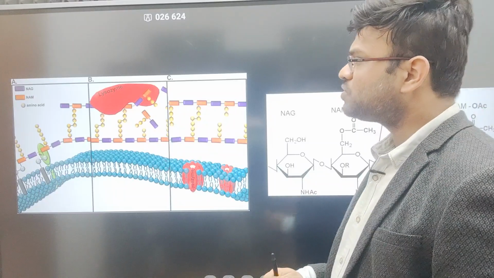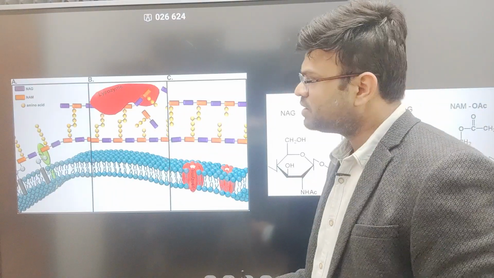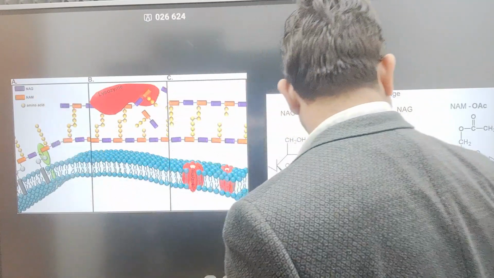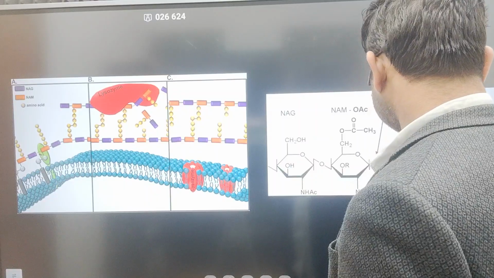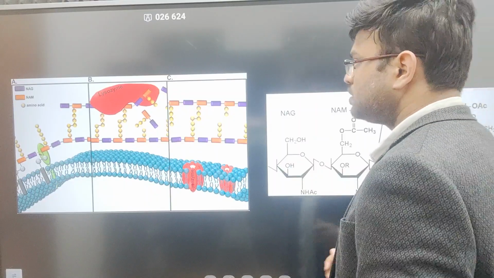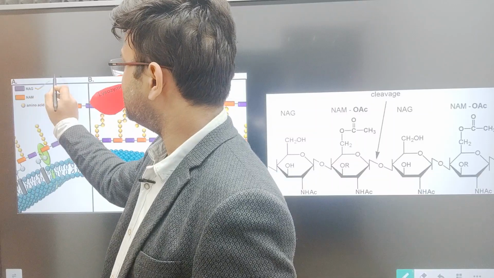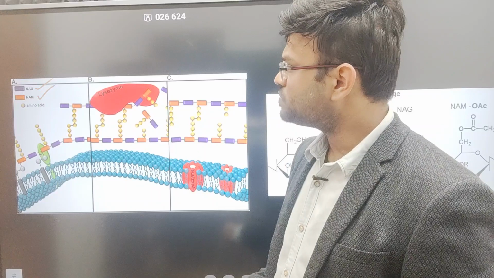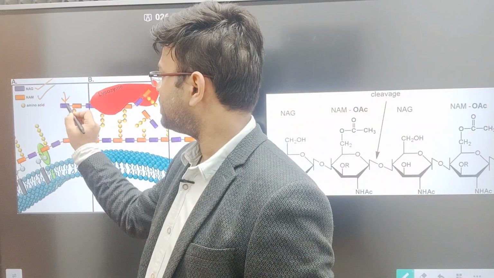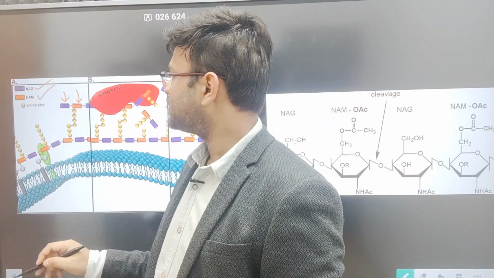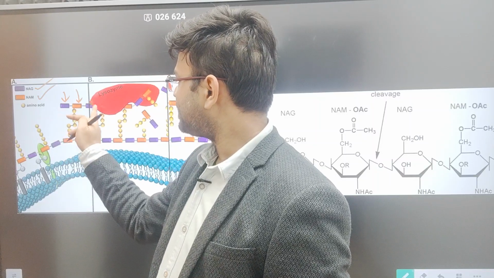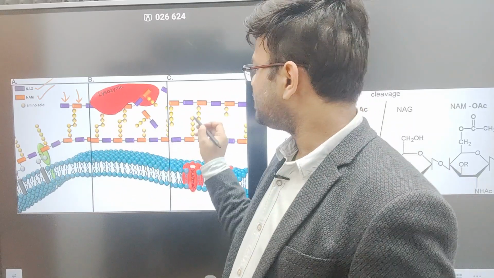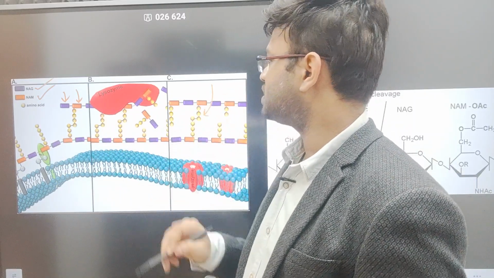In this slide, it will be much clearer how lysozyme functions. Now you can see that this, for instance, is NAG and this, for instance, is NAM. The purple color is NAG and the orange one is NAM. Now you can see that NAG, NAM, NAG, NAM is one chain and this is another chain, NAG, NAM, NAG, NAM. And they are linked up with the peptide bonds that are present over here.